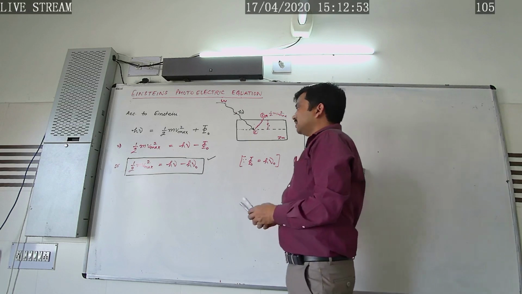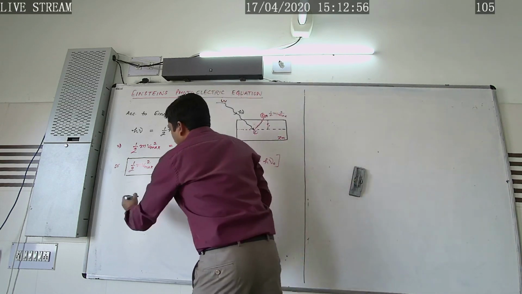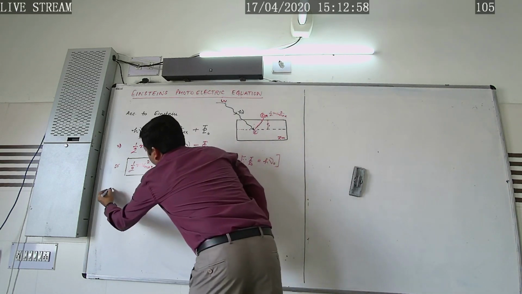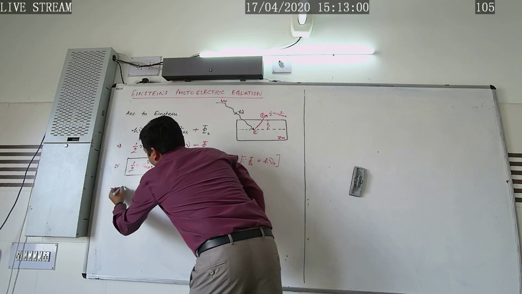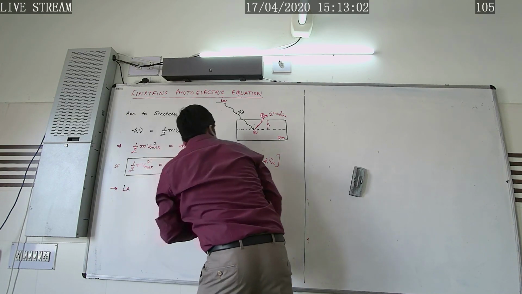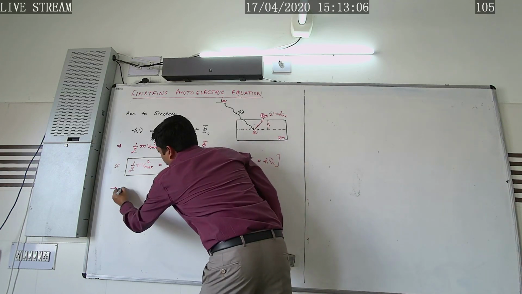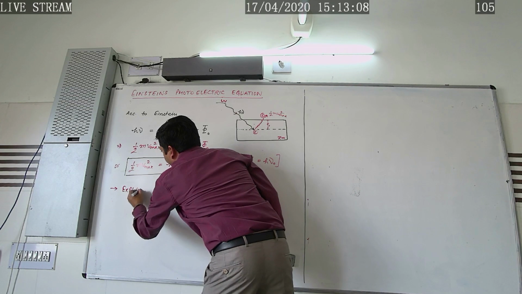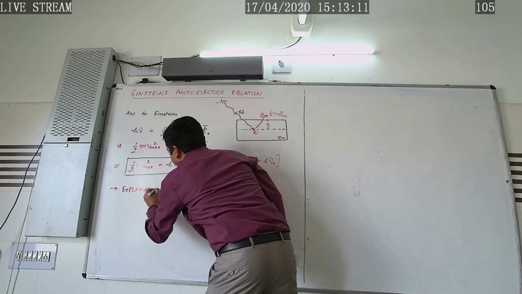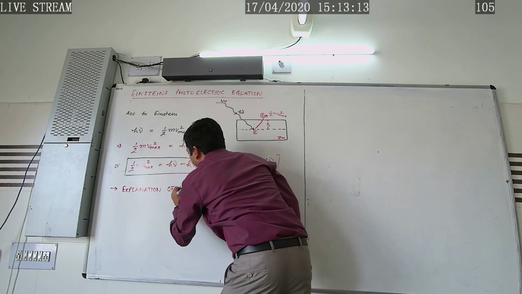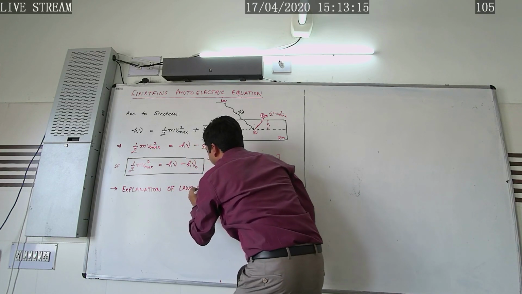So let's study how this photoelectric equation explains the laws of photoelectric emission.